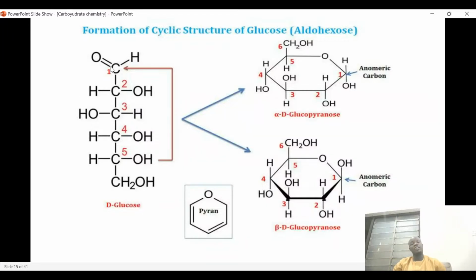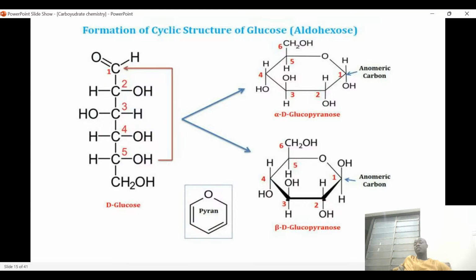You can see clearly this is glucose, and here there is carbon 1, and of course here there is carbon 5. If carbon 1 and carbon 5 join together, they will produce cyclic alpha-D-glucofuranose.